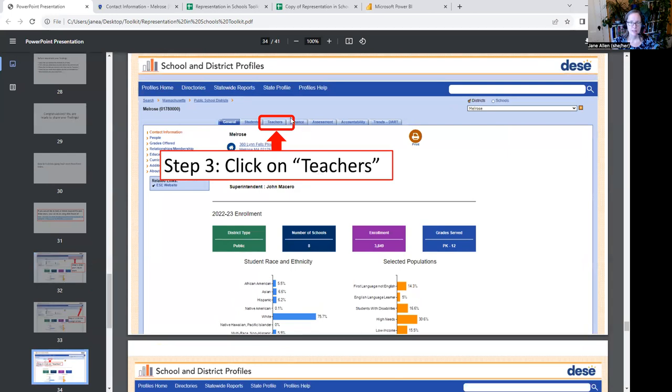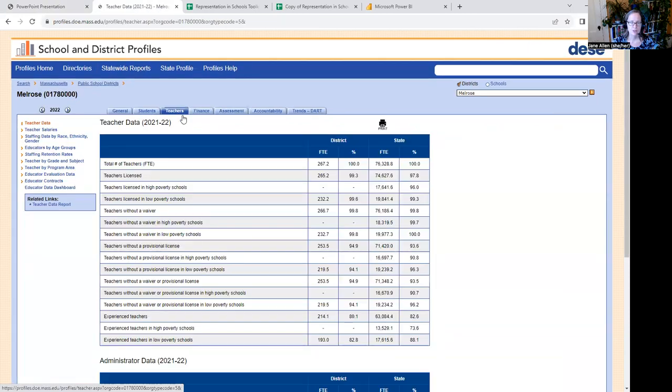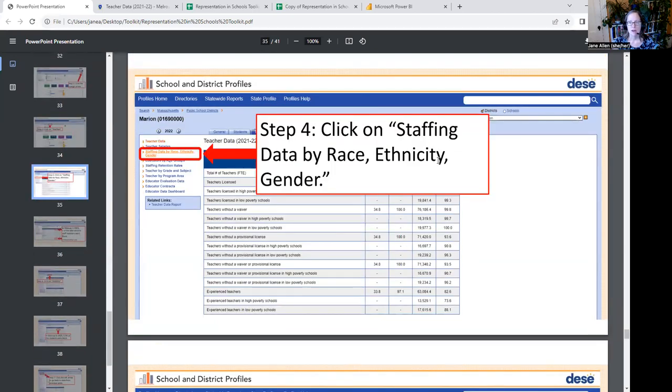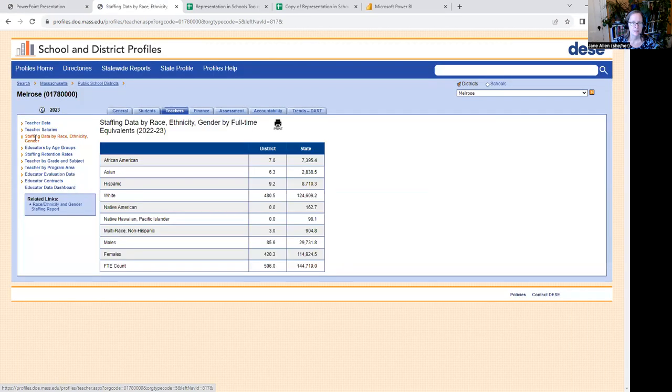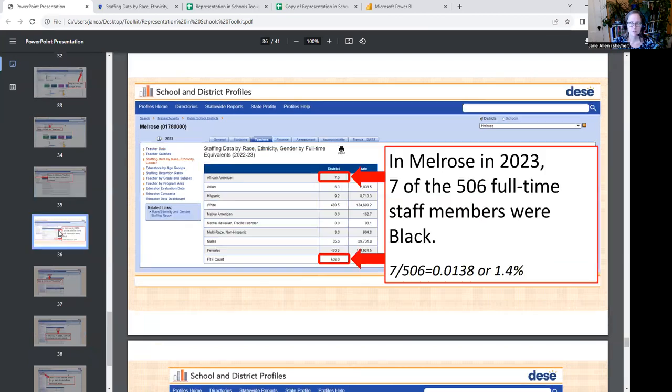Next, we're going to click on the tab for teachers, and this is the data for teachers. Then we're going to click on staffing data by race, ethnicity, and gender. I think it's the third row here. So here it is, staffing data by race, ethnicity, and gender. Click on that. And so this is the staffing data by race, ethnicity, and gender for Melrose in 2023.